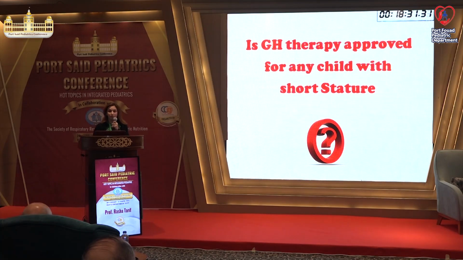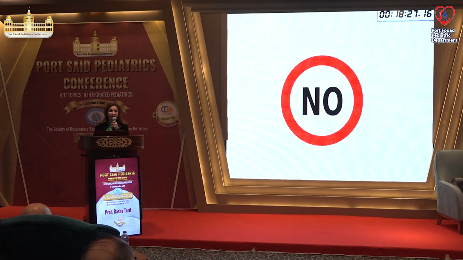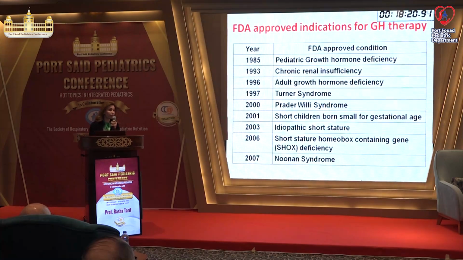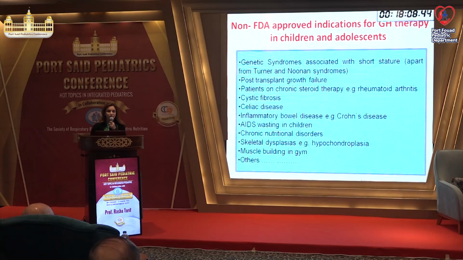Is growth hormone therapy approved for any child with short stature? And here, the answer is a very big no. We do not give growth hormone for any short child. This is the list of growth hormone approved indications, starting with pediatric growth hormone deficiency in 1985, adult growth hormone deficiency, ending with Noonan syndrome in 2007. And this is another long list of non-FDA approved indications where growth hormone could be used, but it's not approved.